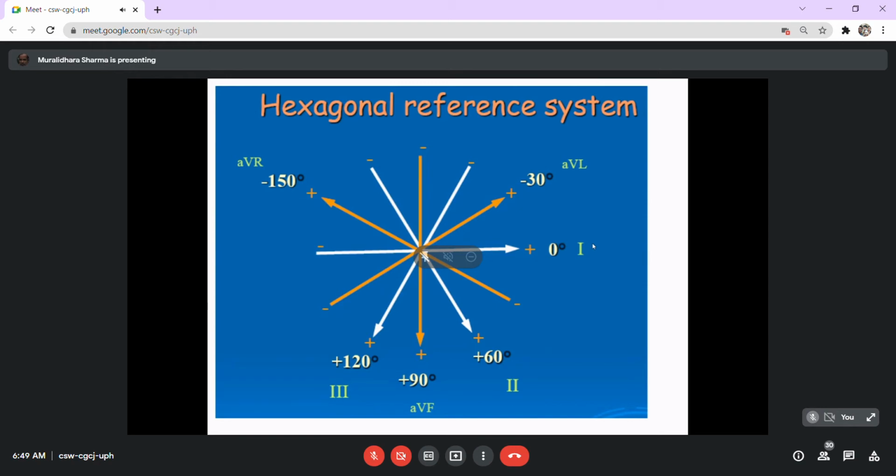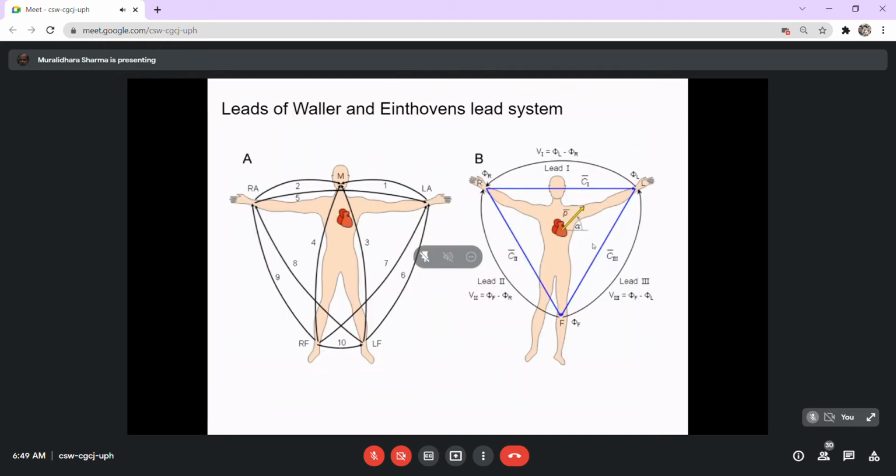Now, when we say lead 1, lead 2, lead 3: when the right arm and the left arm are connected together, it is named lead 1. When the left arm is connected to the left foot, it is considered lead 3. When the right arm is connected to the foot, it is lead 2. This naming of lead 1, 2, 3 is convention. When these 3 are connected, there is another advantage. Lead 1 is almost parallel to the line of the heart.